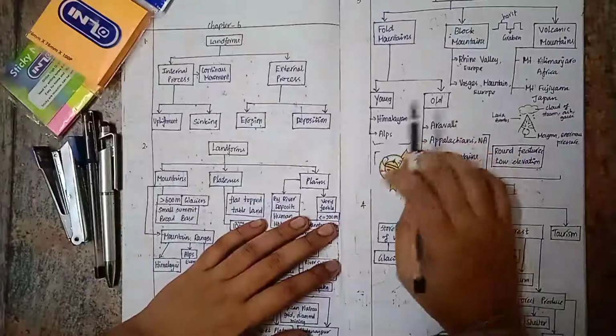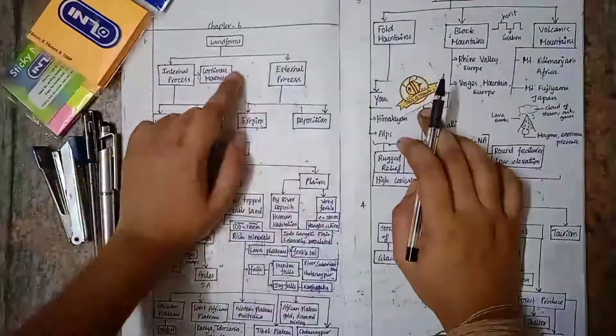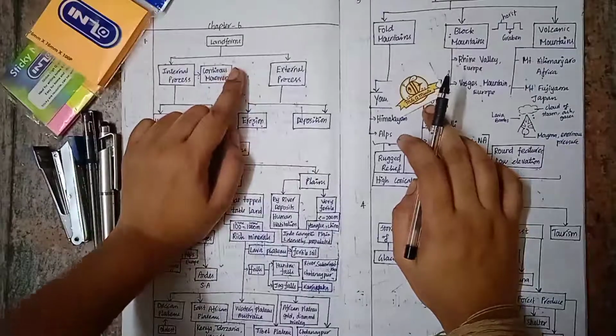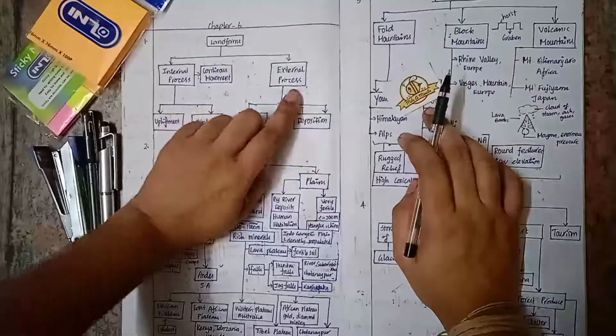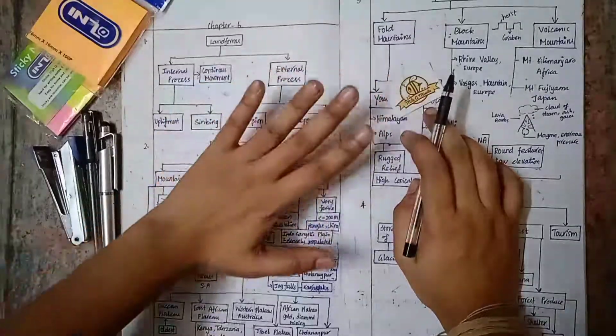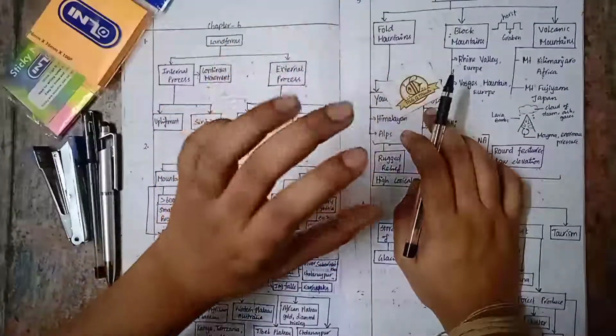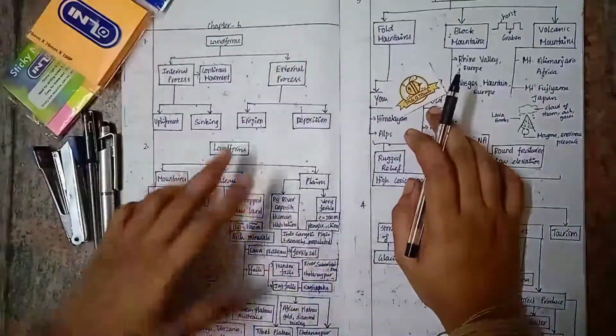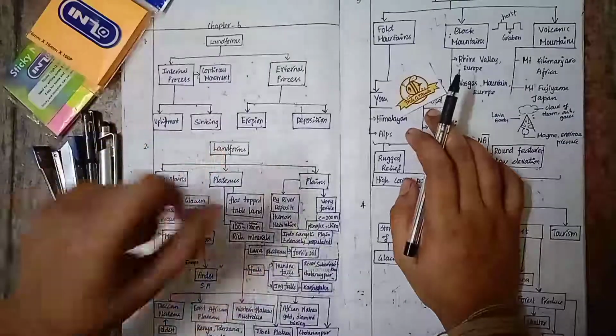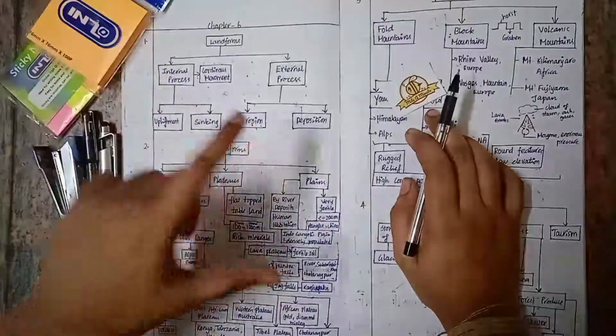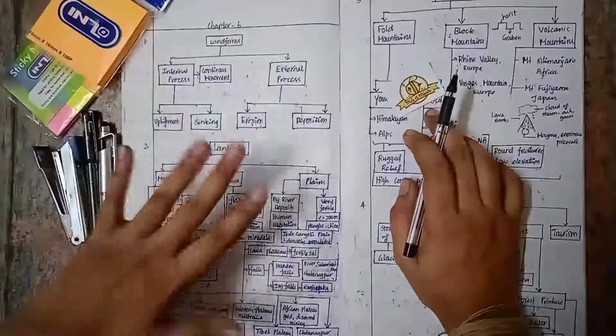In class 6 geography, now we are going to see chapter 6. So in chapter 6 we have landforms. In landforms there is an internal process as well as an external process. Our landform is undergoing some process, and that process has an internal process as well as an external process. In the internal process we have upliftment as well as sinking.